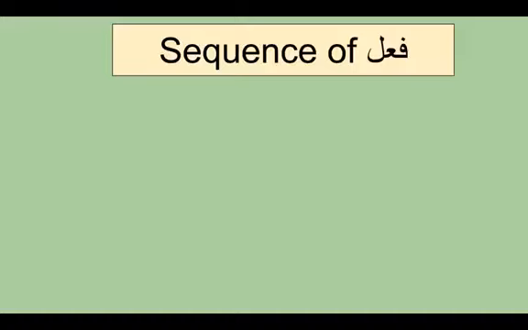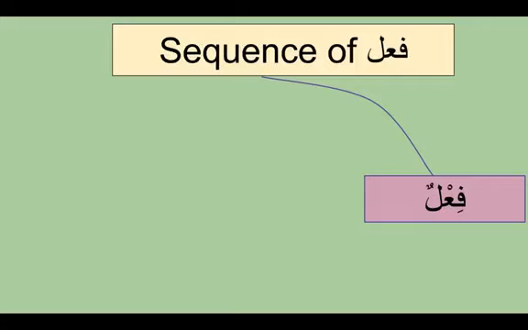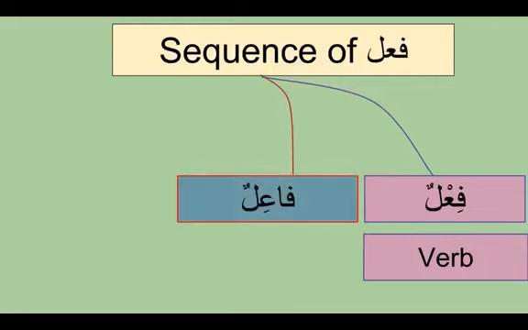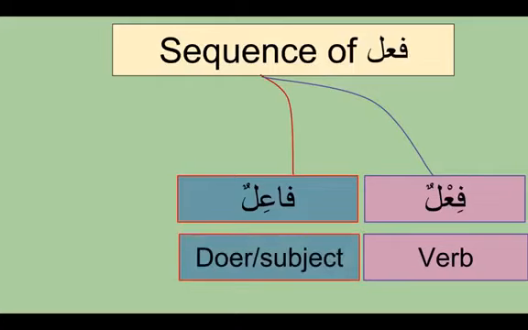We need to learn the sequence of fi'al. When you write, you will always write the verb first. That's the fi'al. After the fi'al, you always look for the fa'il. It is either mustatir, present, or attached. These are the three situations in which you look for the fa'il. Either it is mustatir, not mentioned after the fi'al, so you have to look before the fi'al, or it is present, mawjood, after the fi'al. The sign is dhamma. The fa'il is the doer or the subject of the fi'al.